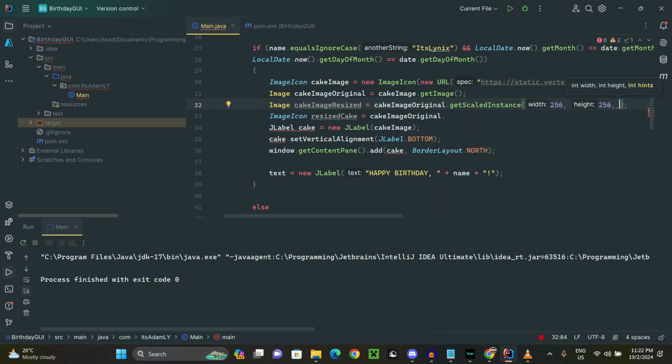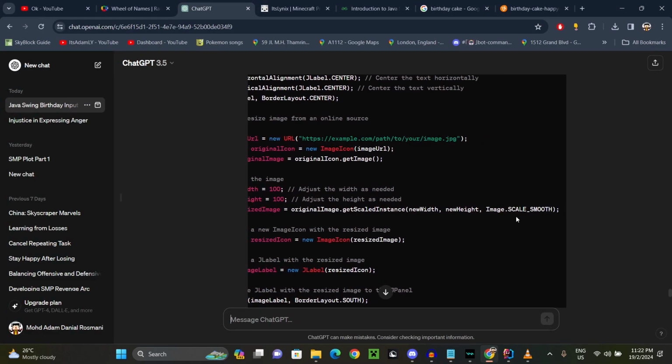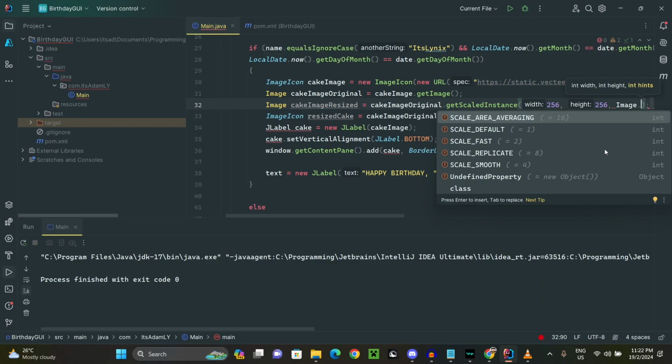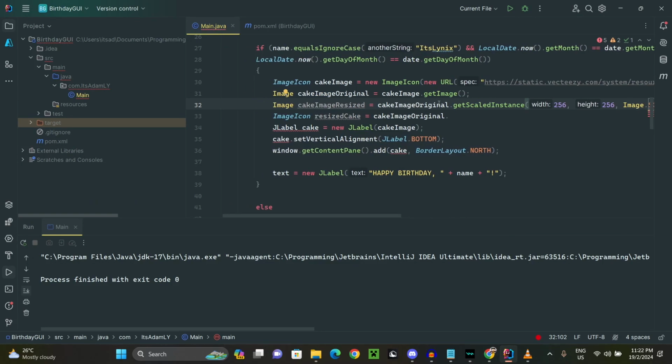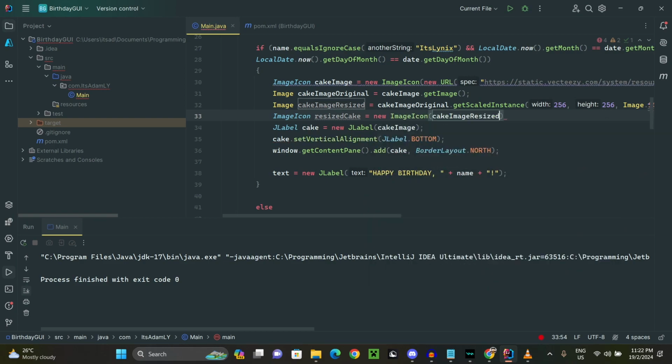Okay, hence. What does it mean by hence? Okay, fine. Who cares? All I need to do is just resize the cake image and I don't care about anything else. So new image icon cake image resized.